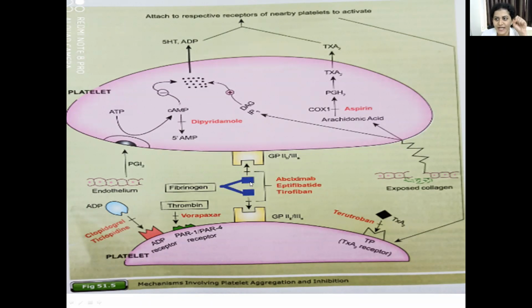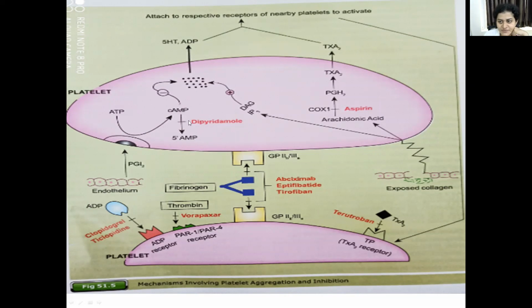So the antiplatelet drugs act in this cycle. If you remember this cycle well, you can easily remember the mechanism of action of each antiplatelet drug. So remember, now we will see each drug. The first drug is dipyridamole. So what does this drug do?